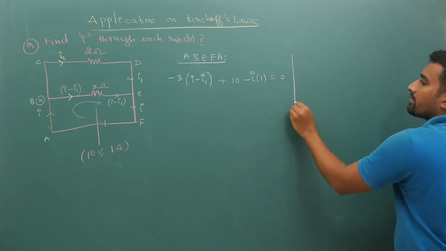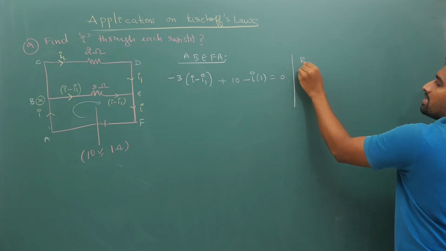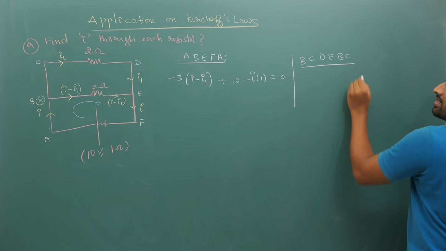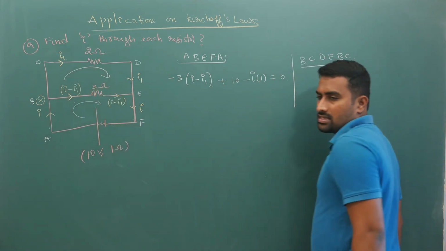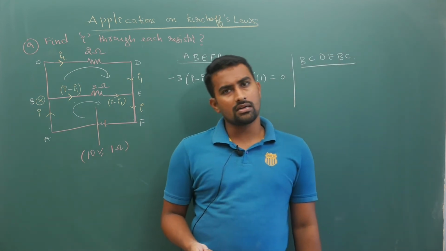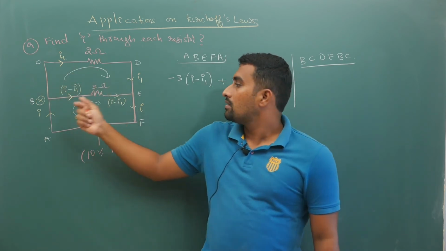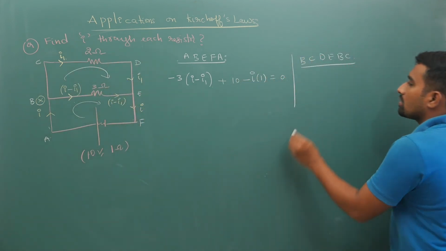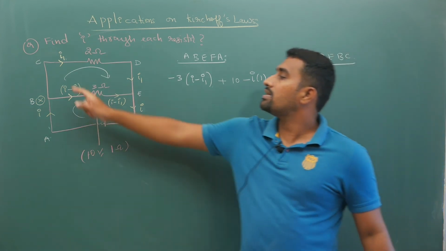Now your second equation: I will take loop B, C, D, E, B. Here also I will travel clockwise. Why can't I take anti-clockwise? You can, that is also allowed. From here to here nothing, then you have 2 ohms, which gives minus 2 I1, because you are traveling in the direction of current.